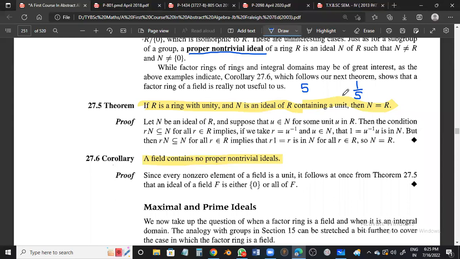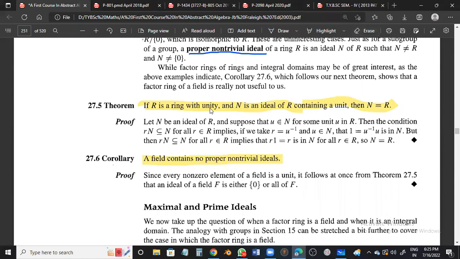Yes. Obviously, if your element is invertible, that element itself is the inverse of something else. This is the actual fact. The same fact we can use here while proving this particular theorem.